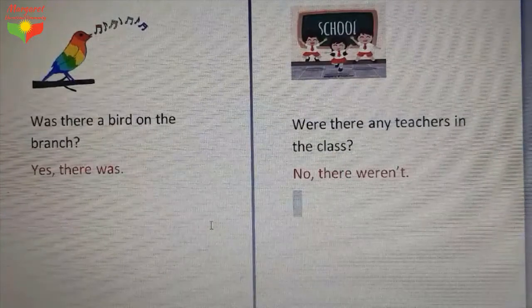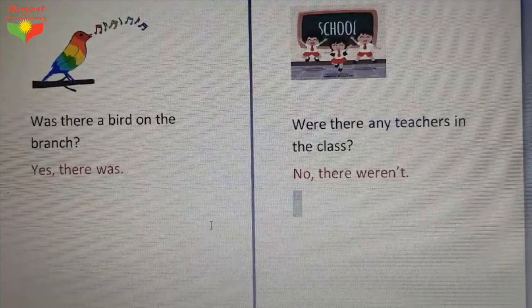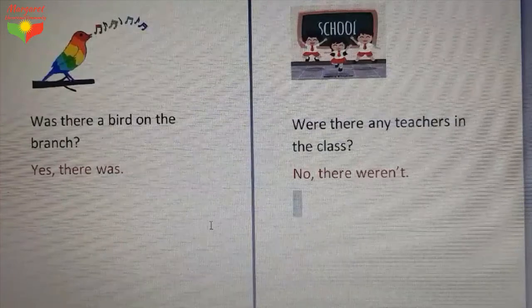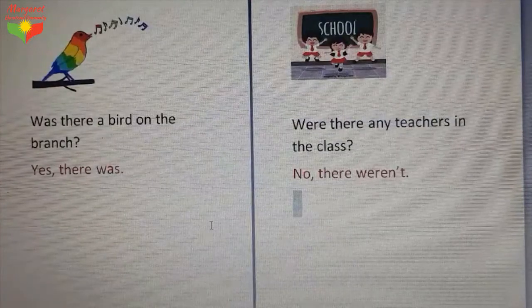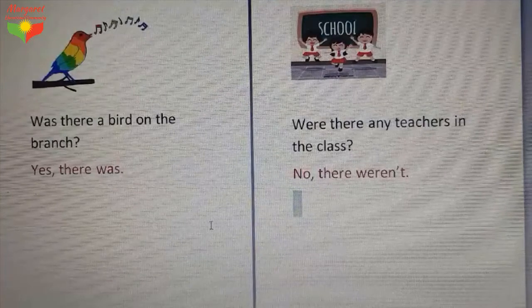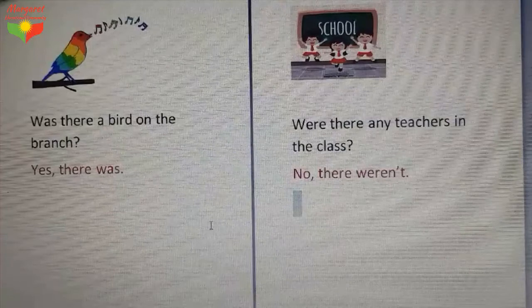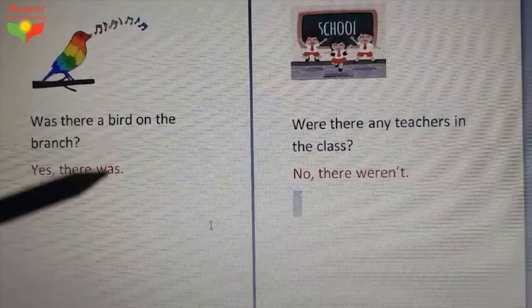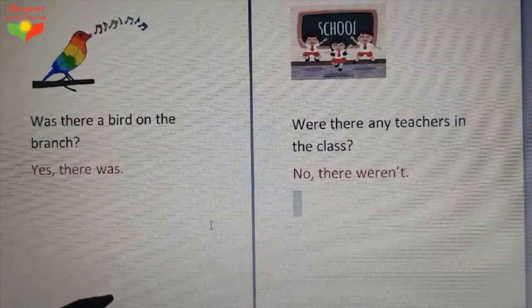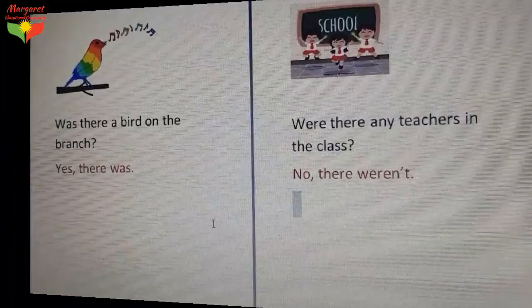So now let's move to the book again, because I would like to give you some homework to do for me and for yourself. As I told you, you have two homeworks. One of the homework is in the grammar book, which I'm going to give you. And then bring a paper and add some examples like me. Add some examples and write down some questions. Use was there and were there. So now let's move to the grammar book.